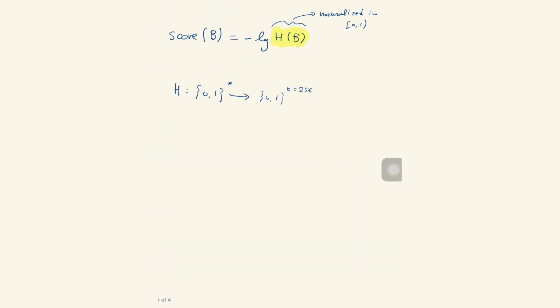Or if we want to do this mathematically, if I have this function here, what I can do is hash the thing that I want, and then divide by the maximum value that the hash could possibly take, and that maps it into the range 0 to 1. That's how I normalize it. So instead of doing that every time, I will assume that my hash function already outputs things in this range. Okay, very good. And now that's going to be a decimal number, a number between 0 and 1.